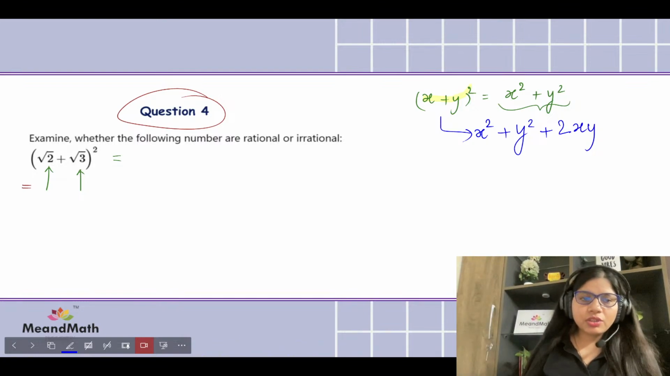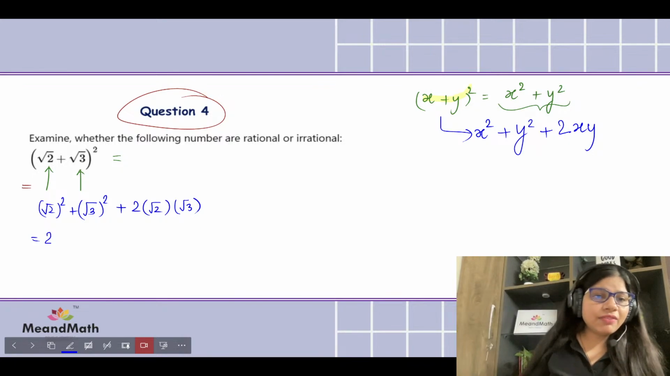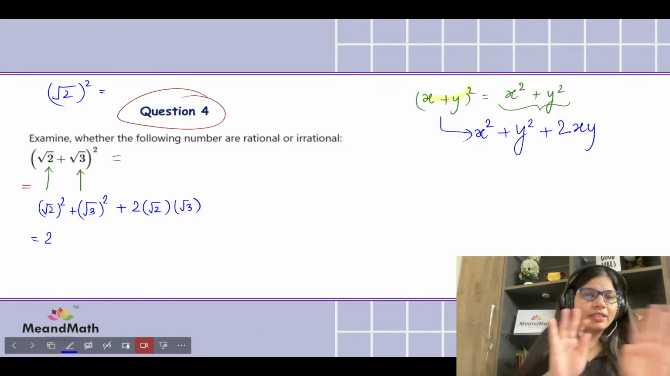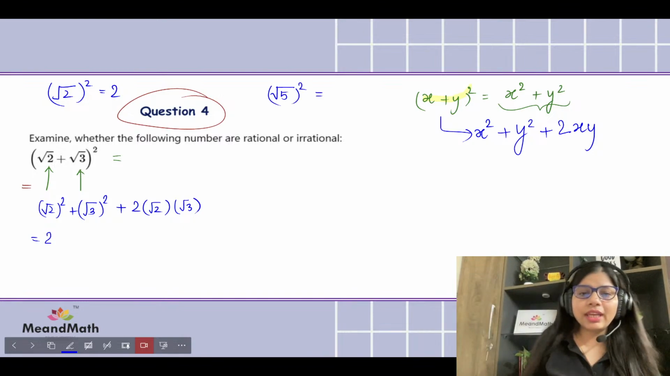Same we have to apply over here. So square root of 2 squared plus square root of 3 squared plus that 2, then the square root of 2, then the square root of 3. What does it give? Square root of 2 squared is going to give us, yes, whenever we square any root thing, we get the number root free, right? So if you're understanding this, can you quickly tell me, if I square this, what am I going to get?